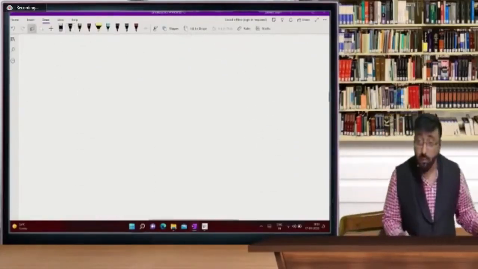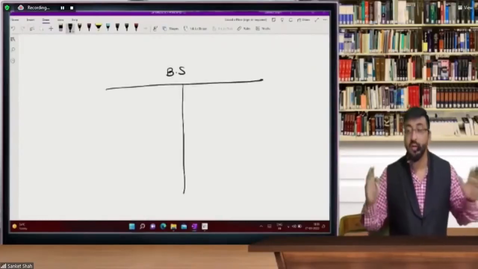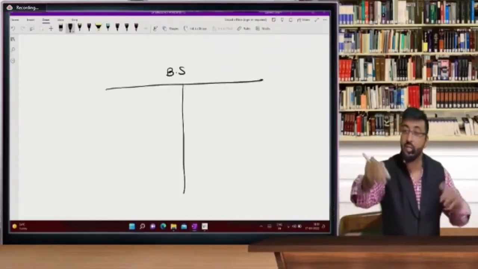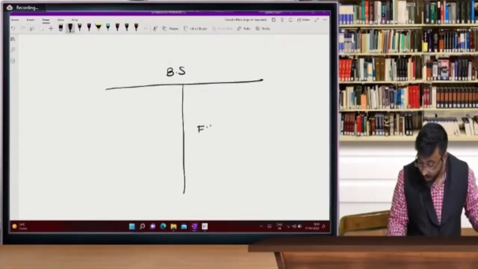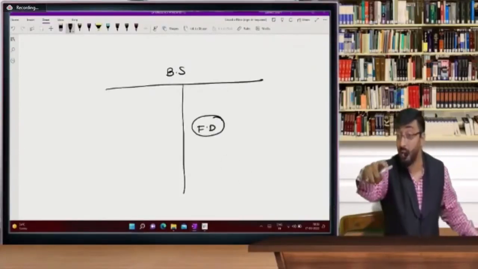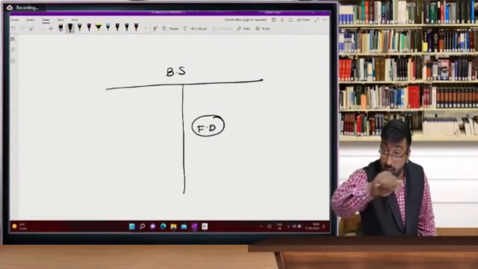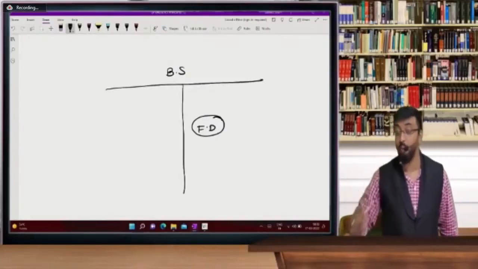Look at the balance sheet, beta. I just want to show you how your FD and how your interest will be shown. FD, I will record it as an asset, because in the hire purchase chapter, you have to understand principal and interest separately. That's why basics are very important.